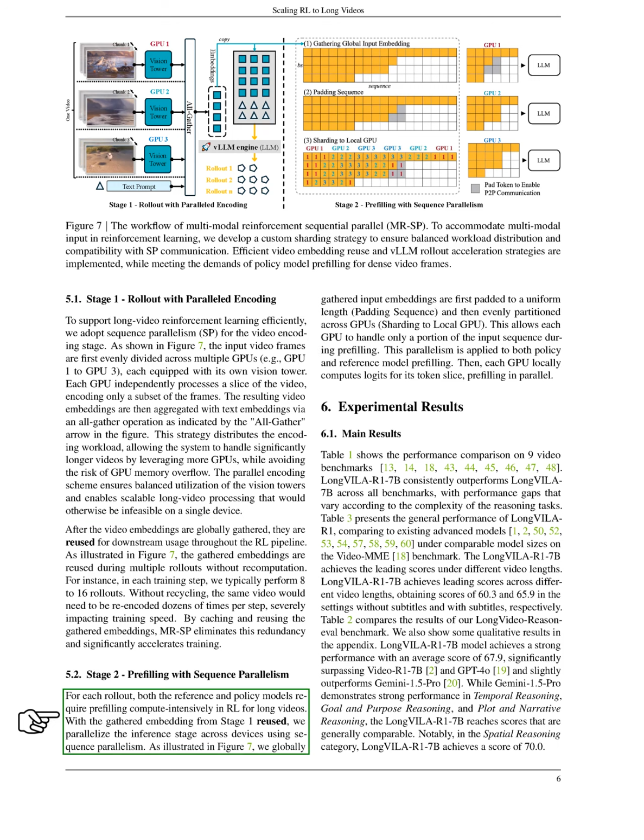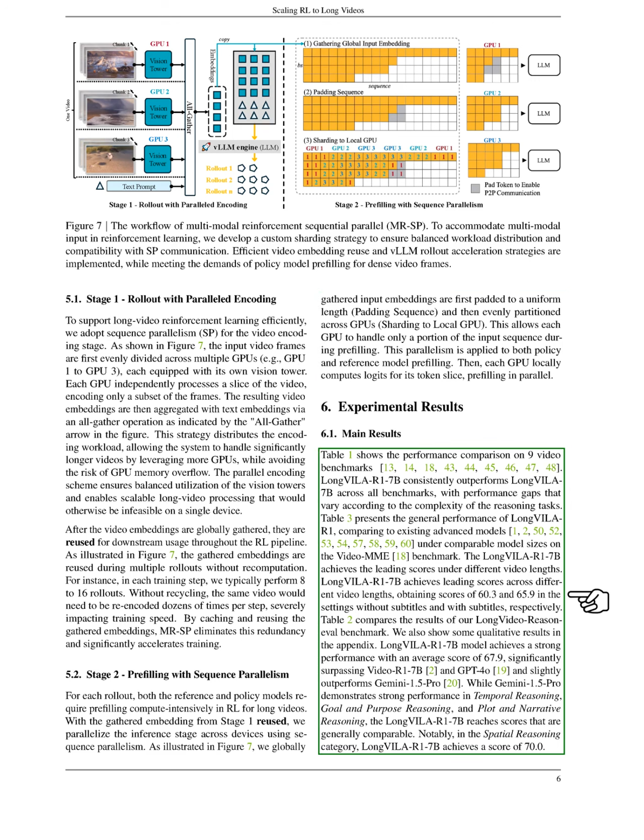In the second stage, we parallelize the inference process during pre-filling. We reuse the gathered embeddings from the first stage, padding them to a uniform length and distributing them across GPUs. Each GPU computes logits for its assigned token slice in parallel, streamlining the pre-filling process for both the policy and reference models.